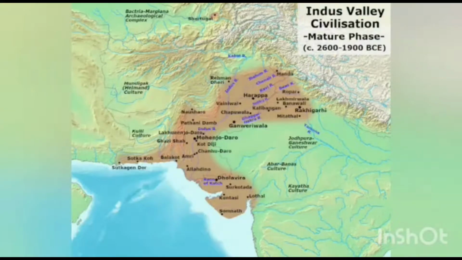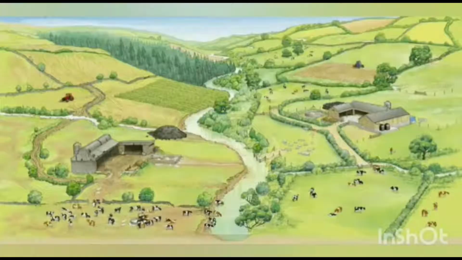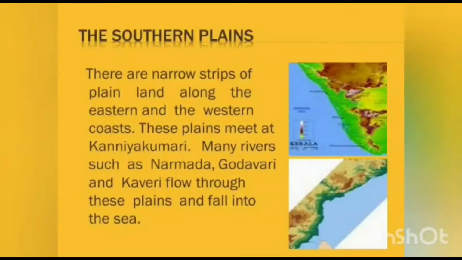For example, the Indus in India and the Nile Valley in Egypt are some of the early civilizations which developed and flourished. They are most suitable for human habitation. Hence, they are highly populated regions in the world. The plains formed by the rivers Kaveri and Vaigai are important plains found in Tamil Nadu.